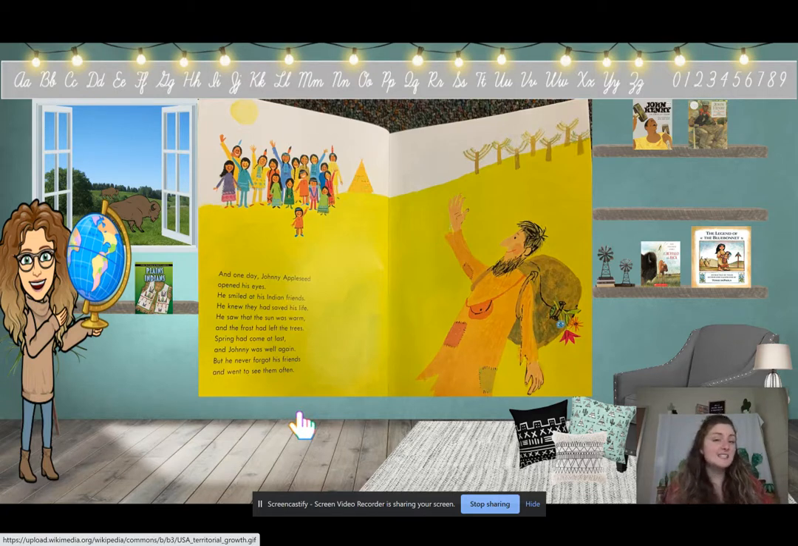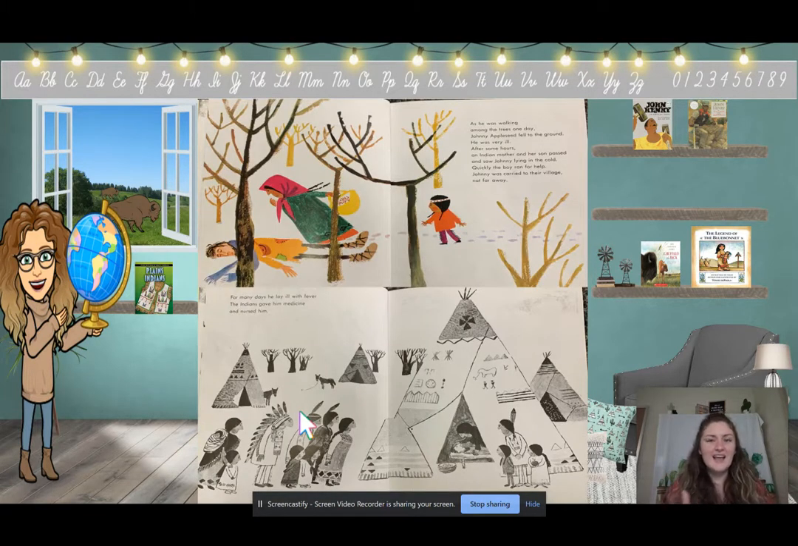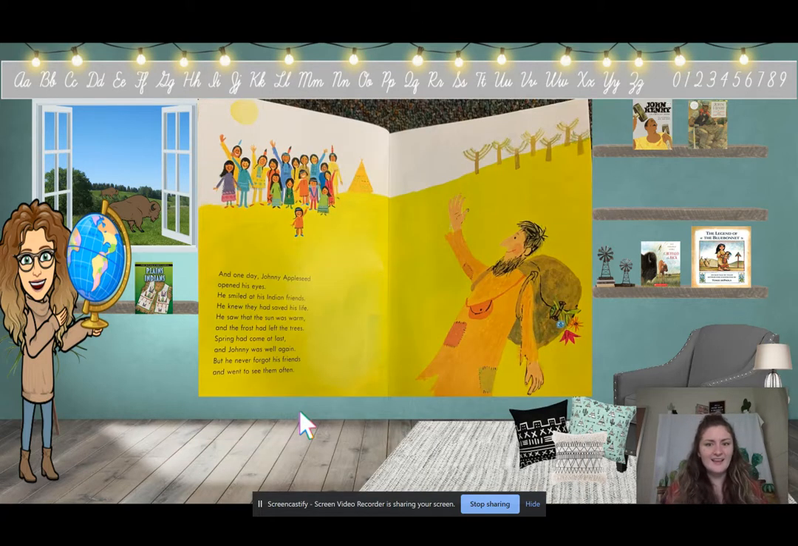So in Aliki's version, what happens with Johnny Appleseed at the end of the story? Tell me in the puzzle. So in this version of the story, an Indian mother and child find Johnny Appleseed laying in the snow, and the Indians help nurse him back to health, and he continues on his journey.